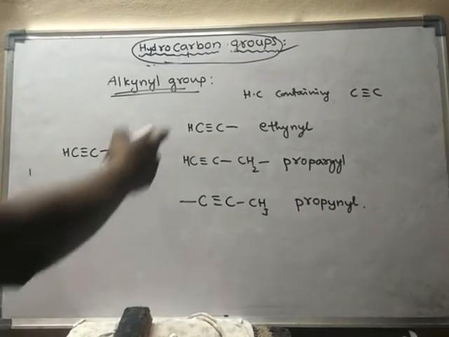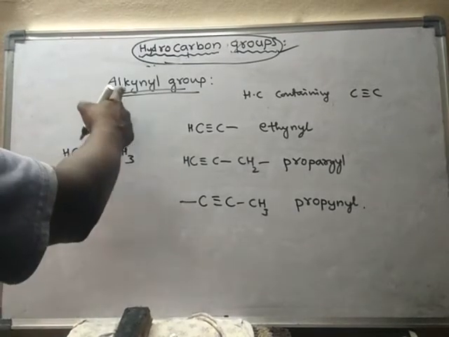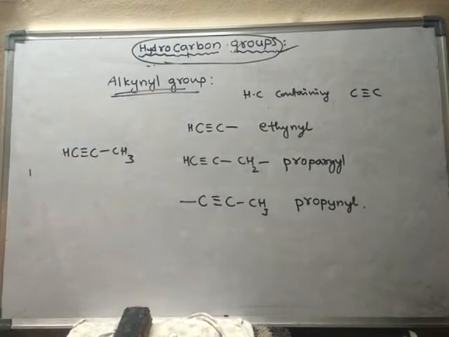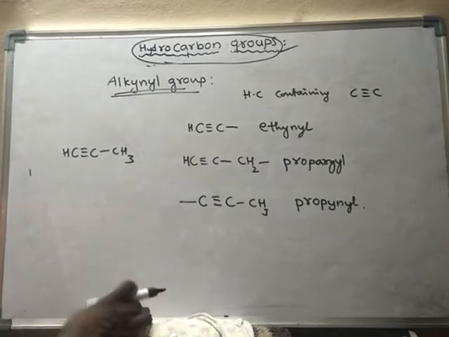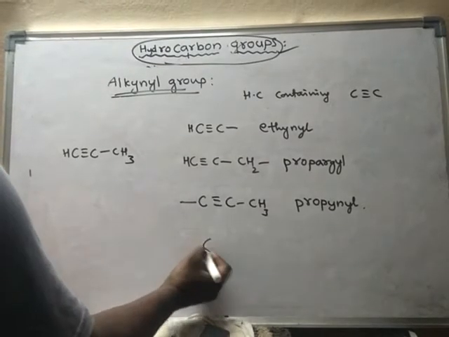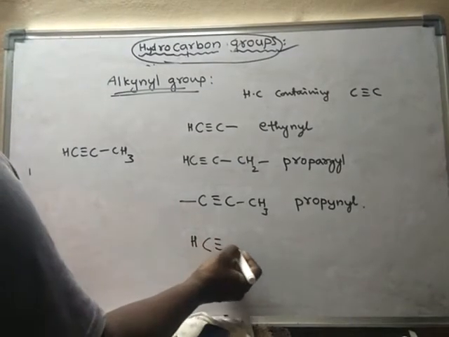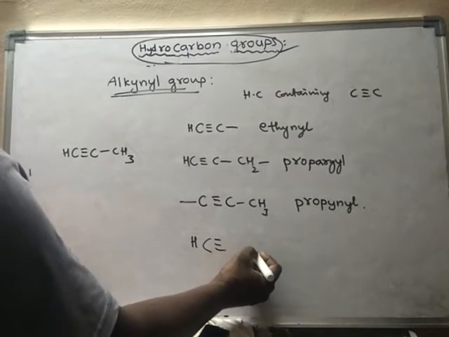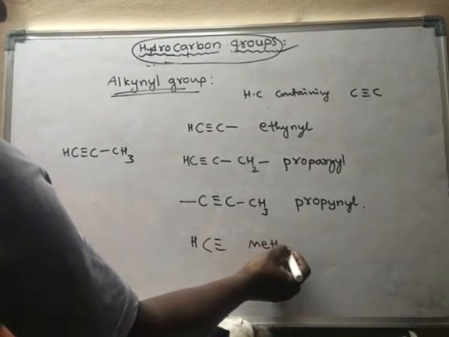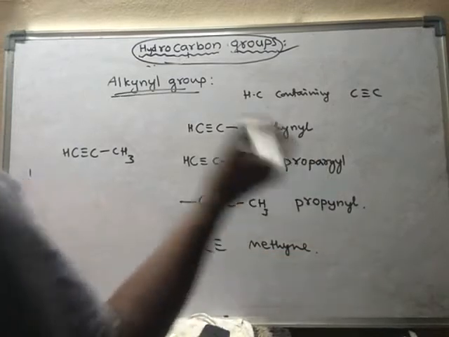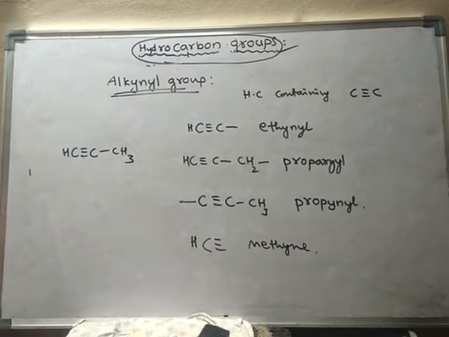Okay, like this. So these are some of the examples of alkynyl group. Another special group is known as the methine group.